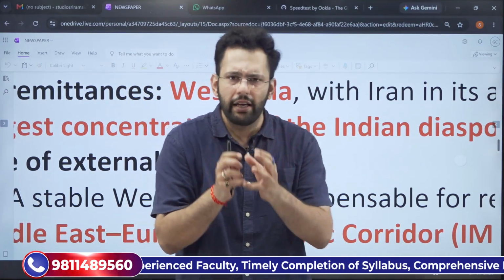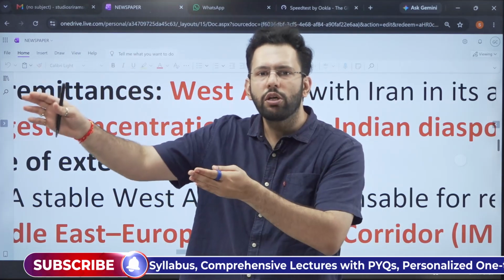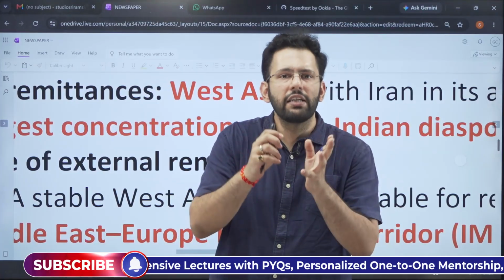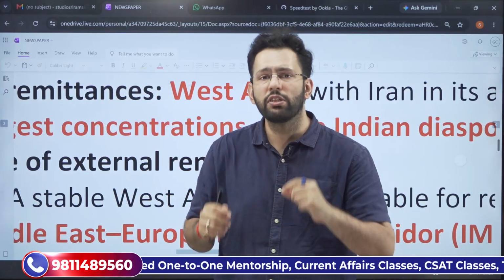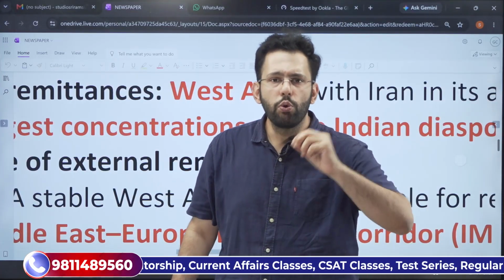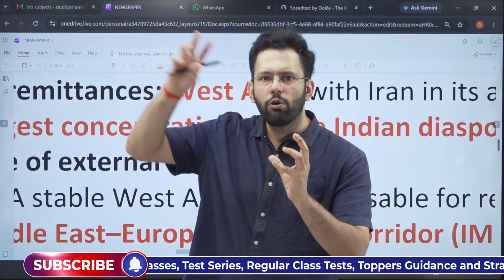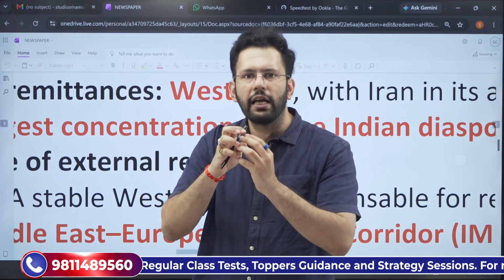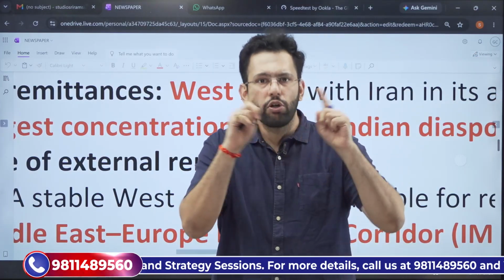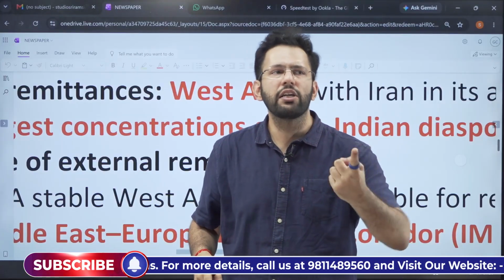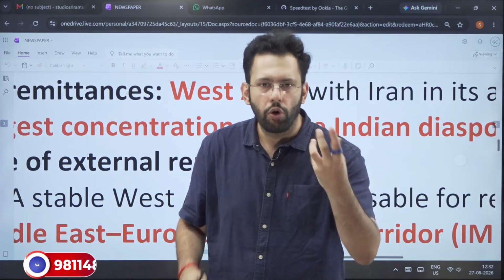Then Iran has also offered Bandar Abbas port to China. Iran has also entered into a partnership with China where they are jointly exploring the possibility of peaceful nuclear technology use. So what is happening is that India is getting closer to the US and Israel, and Iran is getting closer to China. Iran has also entered into a 20-year partnership with Russia. So the Russia-China-Iran axis is getting stronger.